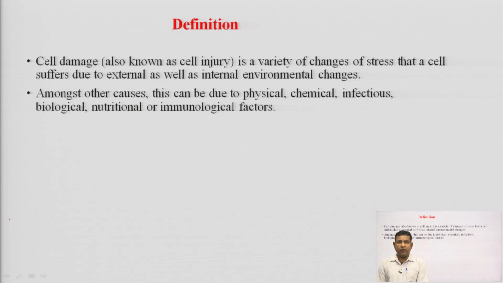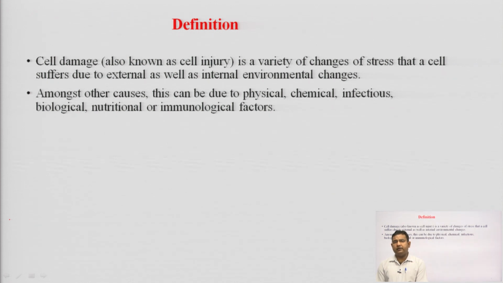Cell damage, also known as cell injury, is a variety of changes of stress that a cell suffers due to external as well as internal environmental changes. So, what is cell injury? This is cell damage.